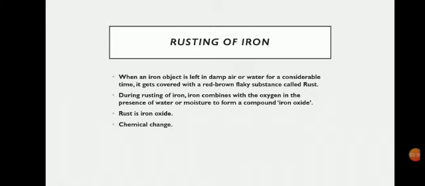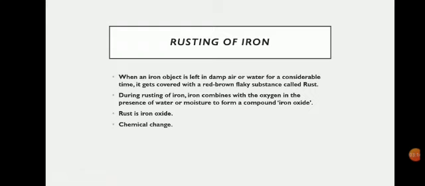Now almost every iron object kept in the open environment gets rusted slowly. We can usually find rusted iron gates of parks, then iron benches kept in the garden, which always remain in the open. Agricultural tools such as spades also get rusted when exposed to the atmosphere for a considerable time.